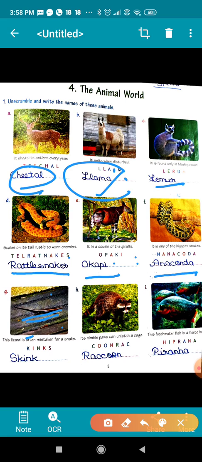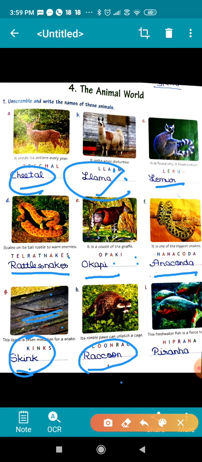This lizard is often mistaken for a snake, and the name of the lizard is skink. Okay. And its nimble paws can unlatch a cage, that is raccoon. Means it can open the cage, and its paws help for that.